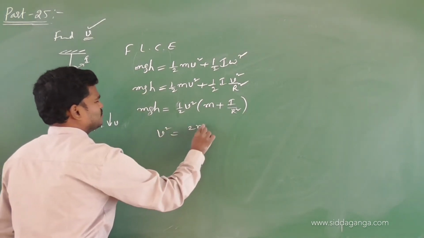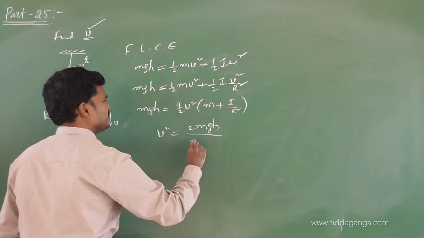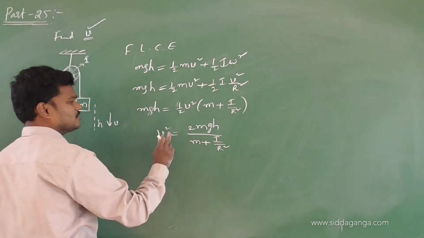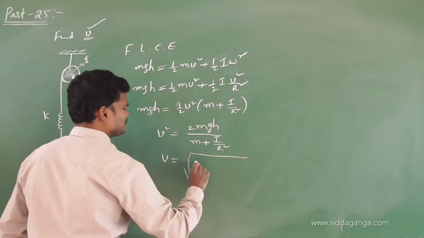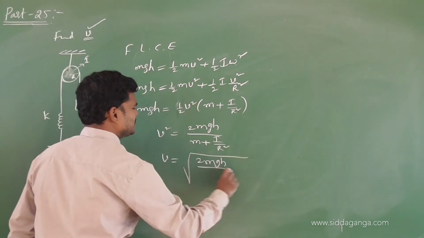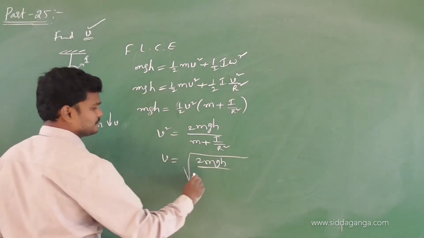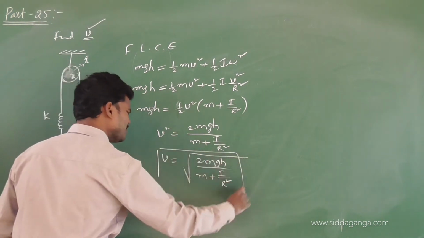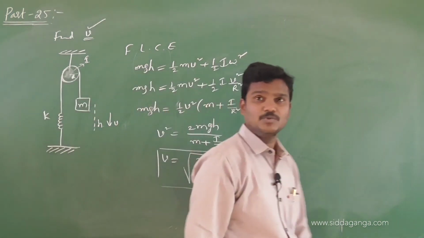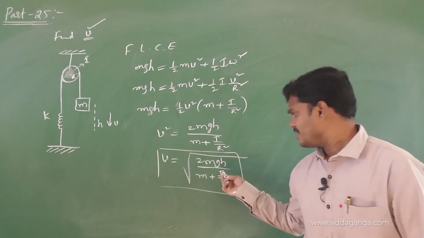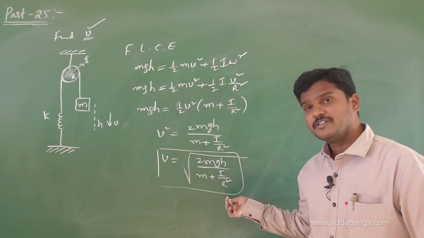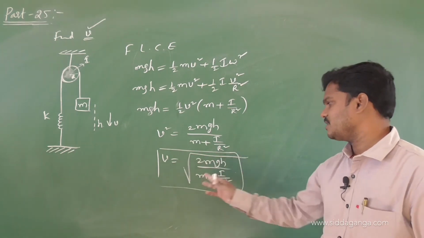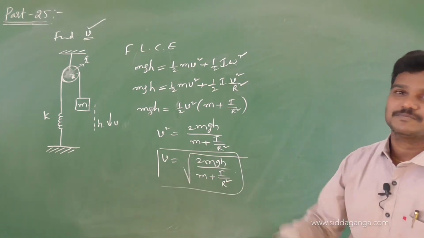V square is equal to 2mgh divided by m plus I by r square, and v is equal to what? Root of 2mgh divided by m plus I by r square. If I is MR square by 2, r square cancels, and you take the LCM, 4mgh by m plus 2m, you will get. Okay, like the previous problem.